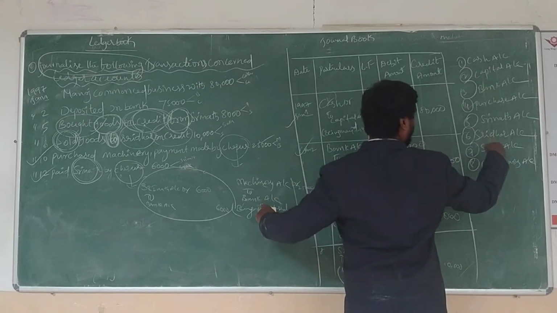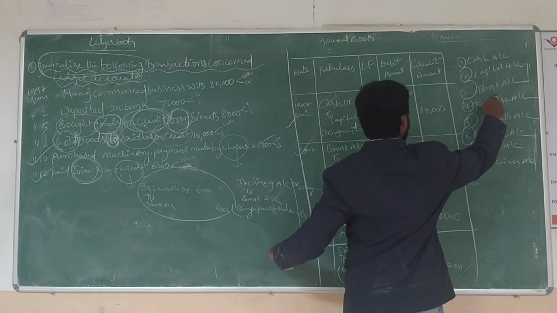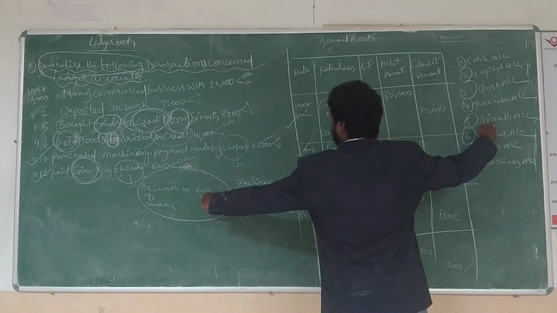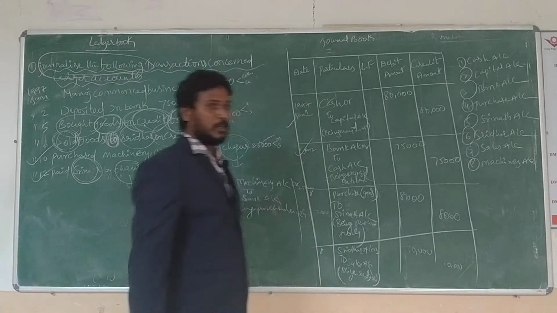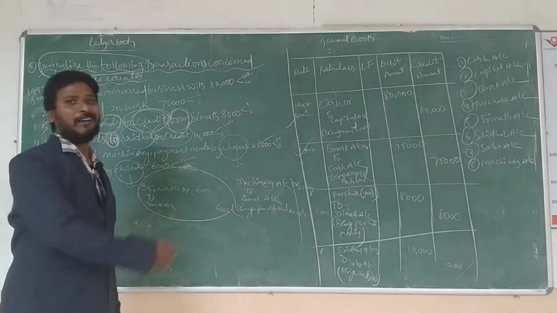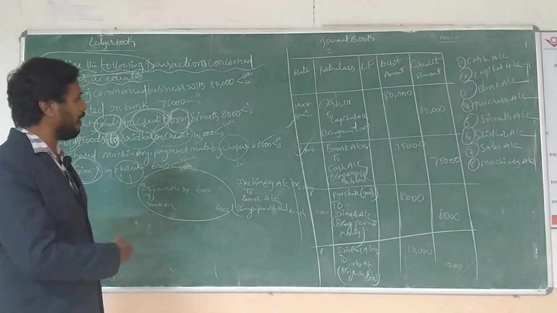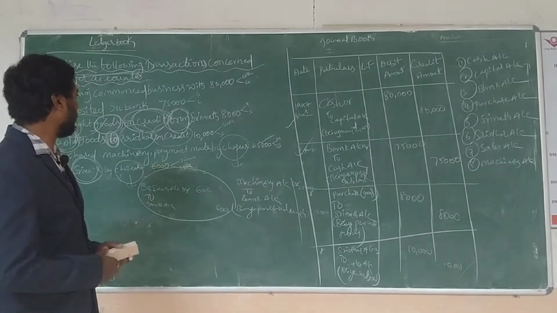We already have a bank account. Yes, we already have the bank account. Don't write again and again. So bank account. Next, Srinath account; we already have the Srinath account, don't write it. Next, bank account is also clear. So how many accounts? Total 8 accounts we have in this particular ledger book. Now we are going to prepare the 8 ledger accounts. Okay.